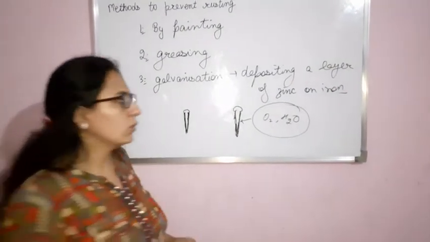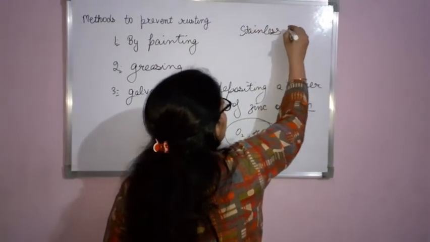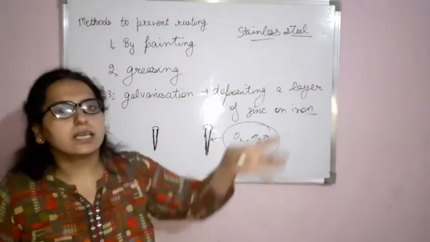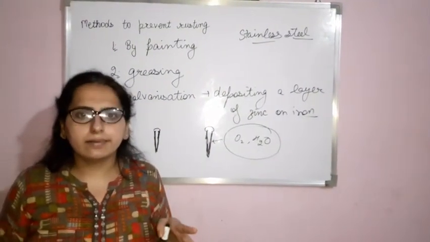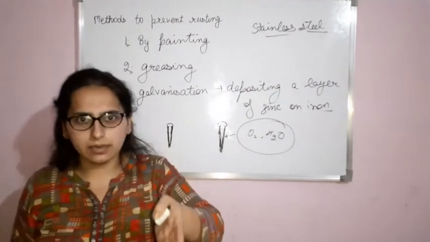Now, one thing you might have heard, stainless steel. You might be having stainless steel articles in your kitchen. So what is stainless steel?